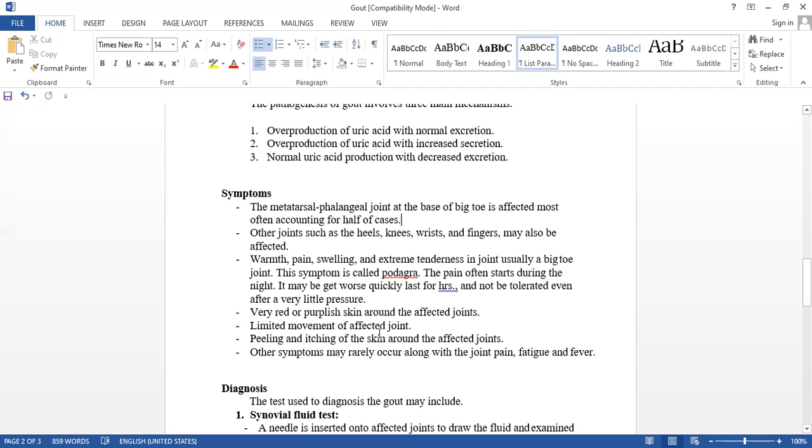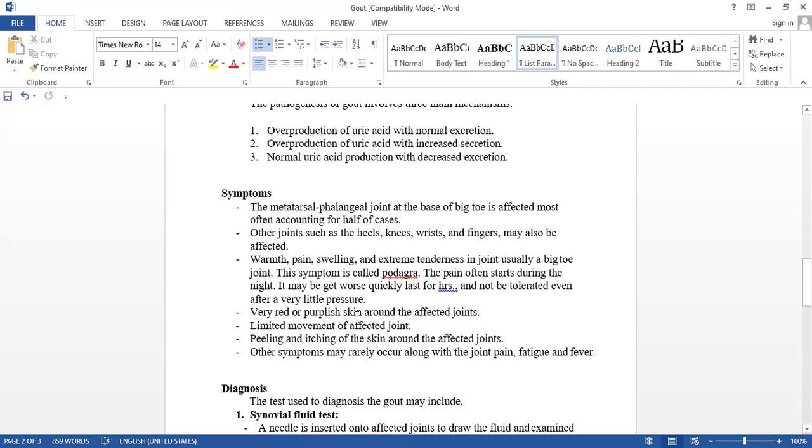Understood these symptoms? Easy. The big toe is affected more than the other joints, such as the wrist bone, heels, knees, fingers. The swelling is there in that area due to inflammation. Pain, warmth, a little bit hot. Extreme tenderness. Even if we touch, we can't touch, there is too much tenderness. It causes too much pain. That is called podagra. That disease also means the uric acid level has increased. That is severe, higher-level arthritis.